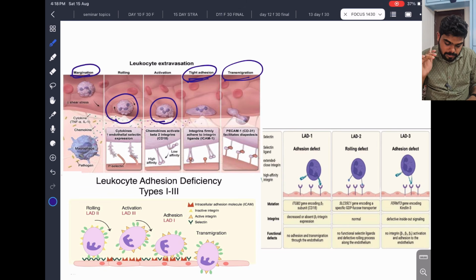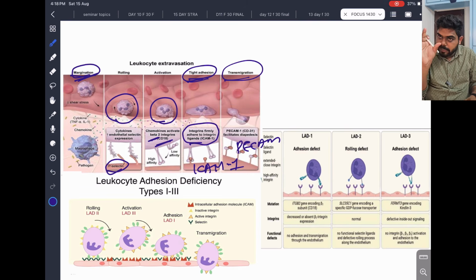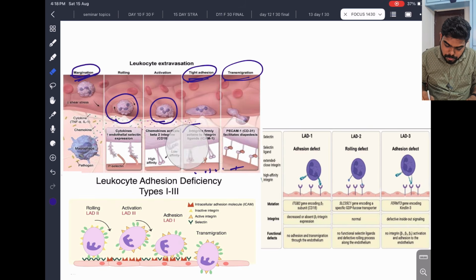In chemotaxis, this is very important. In margination there are some connections, and in rolling you can see P selectin coming and attaching and helping in rolling. You can see the CD18 beta 2 integrins. Chemokines activate the integrins, so they adhere to the integrin ligand ICAM-1. Then PECAM is there to facilitate diapedesis, changing shape and going into transmigration. This is little difficult, but you should know what's happening here.